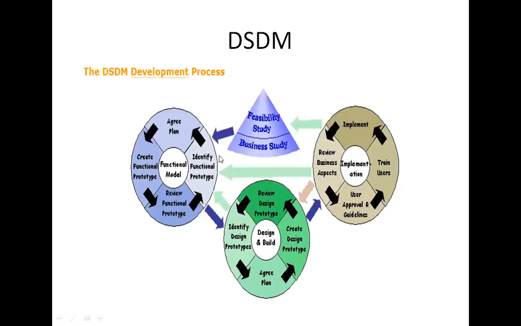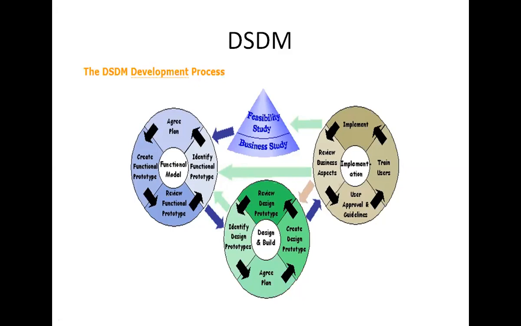Then the functional model iteration. In this the focus is on refining and studying the business-based aspects of the computer system.